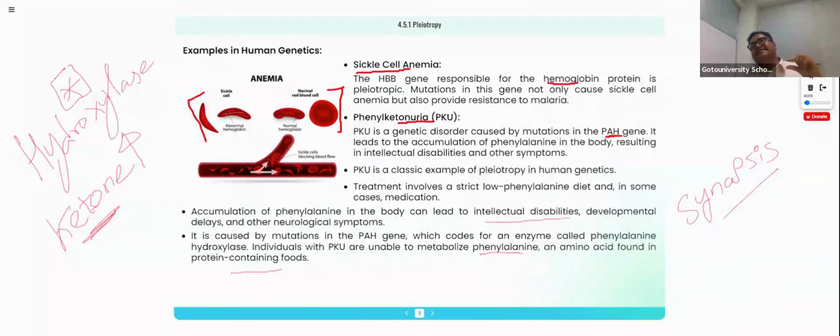But if the A allele is getting corrupted, then what will happen? All the expressions completely collapse. That is the thing we are observing in the case of pleiotropism.